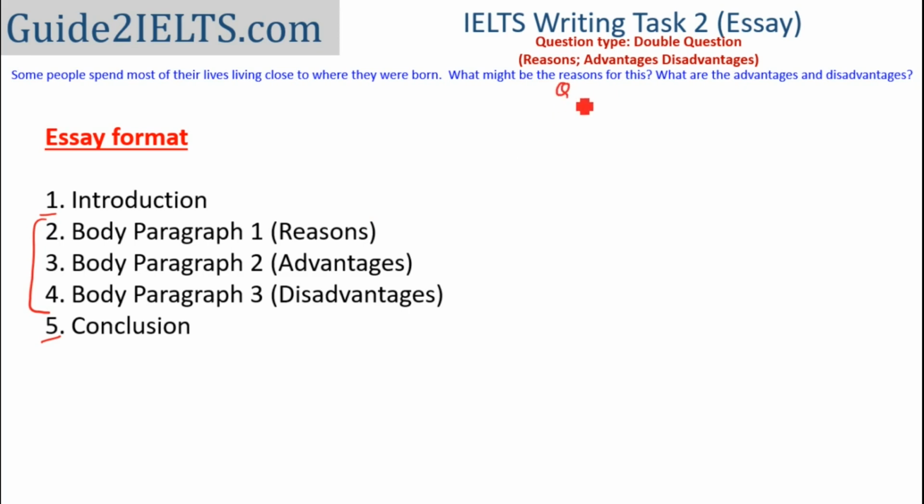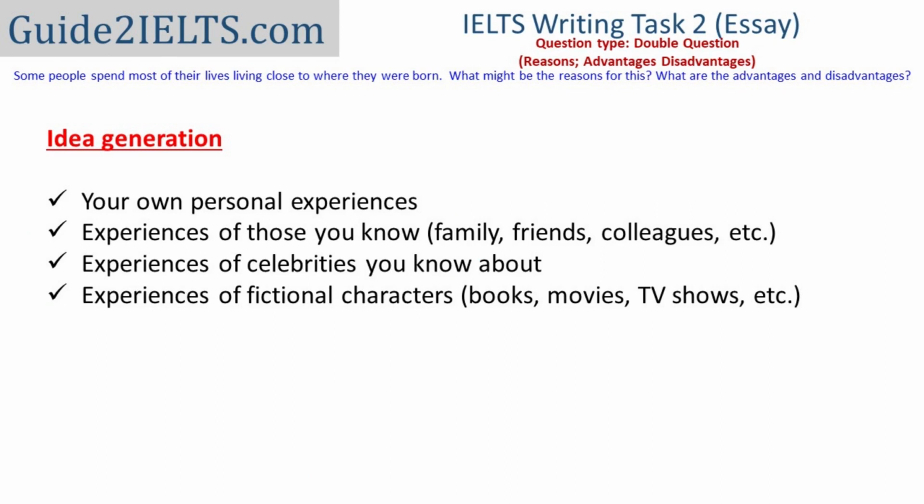But in this one we would need three body paragraphs because three distinct things are asked. So my first body paragraph would be the reasons, my second body paragraph would be the advantages, and my third body paragraph would be the disadvantages. Next, I decide what to write before I start the actual writing. That is, I plan my essay, I plan what points I'm going to write.